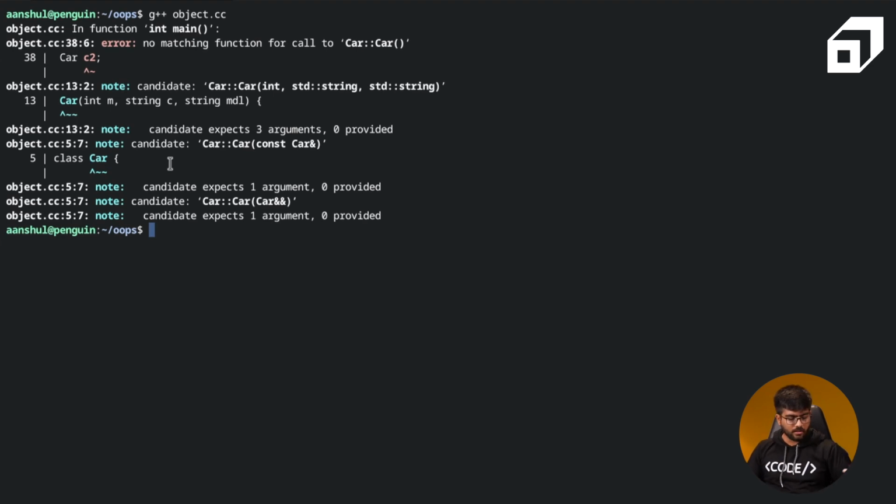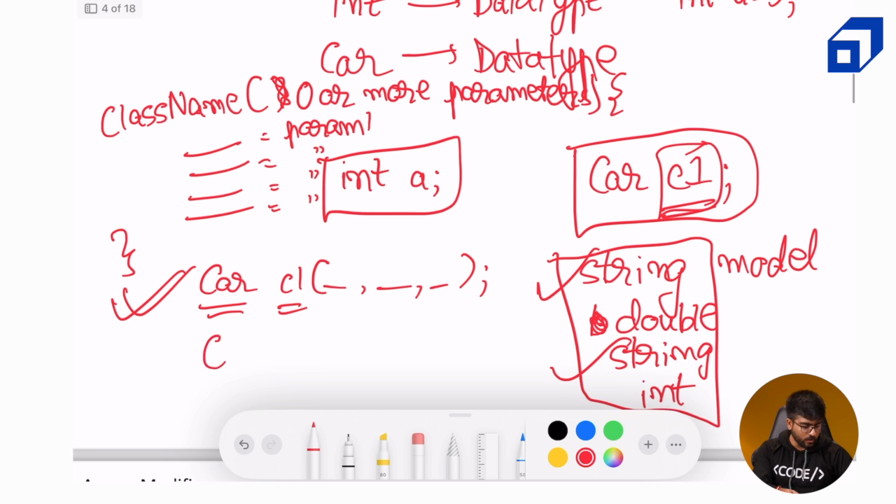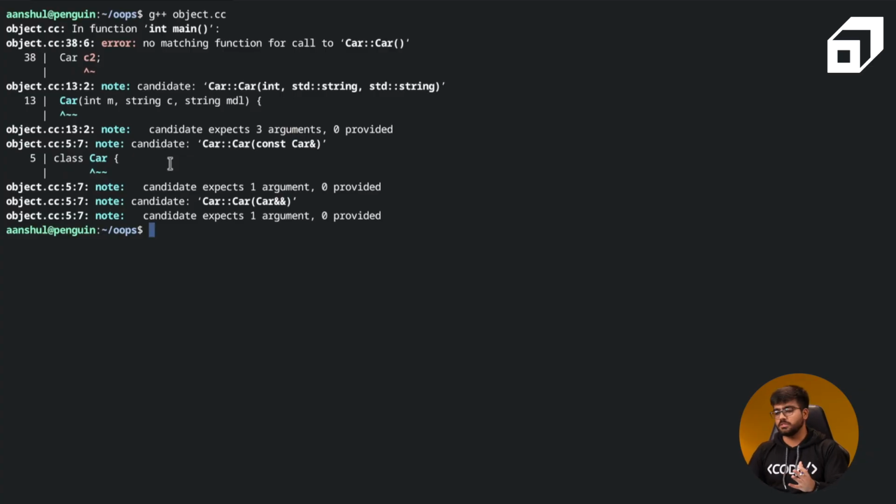Okay, so this is the constructor type. If I move back, this is an explicit constructor that we provided. When you provide an explicit constructor, you need to follow that particular definition. What we did over here was we defined a constructor with no parameters. It is expecting a constructor with no parameters for the second example that we tried to do, and it says that there is no such constructor available. But there is a potential candidate which takes in three parameters of type integer, string and string. You can use that, and it also adds that the candidate expects 3 arguments and 0 are provided.